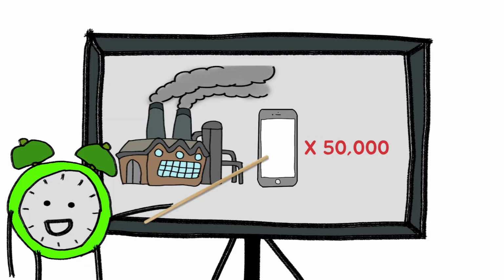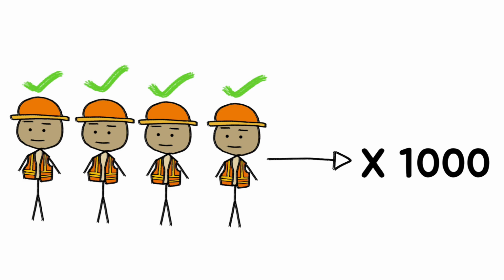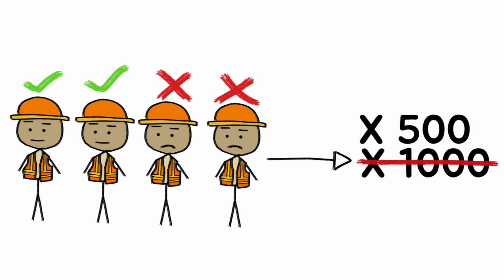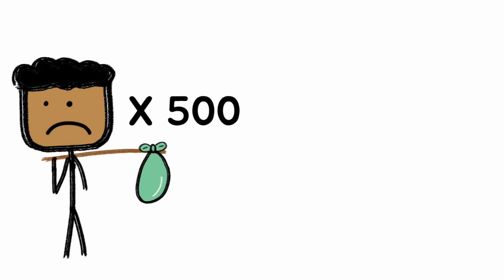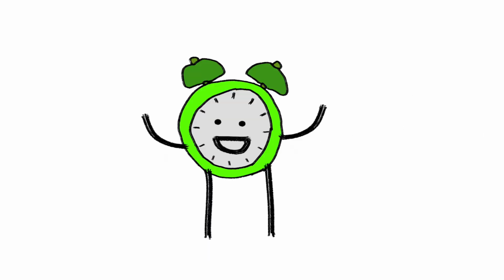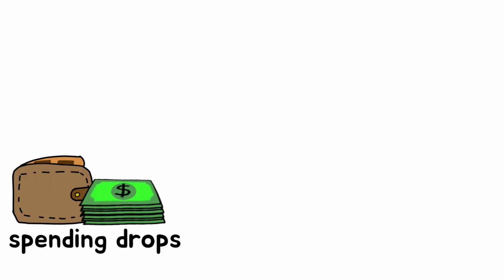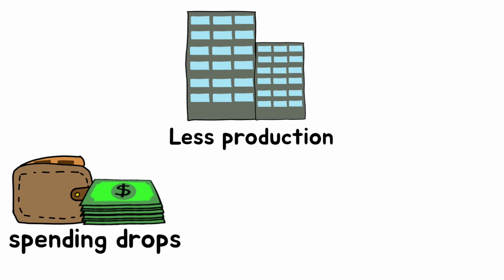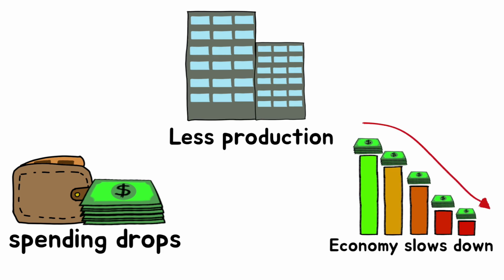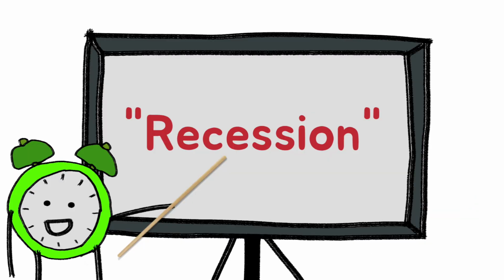Since the company now needs to produce only 50,000 smartphones, it no longer needs all 1,000 workers. It lays off 500 workers. Those 500 workers are now cyclically unemployed. This happens because overall spending drops, businesses produce less, and the whole economy slows down. And this is called a recession.